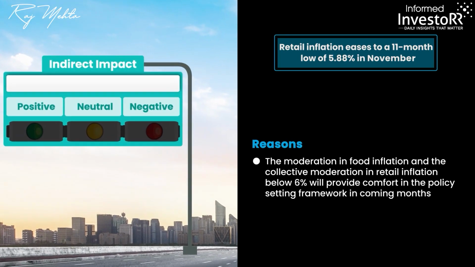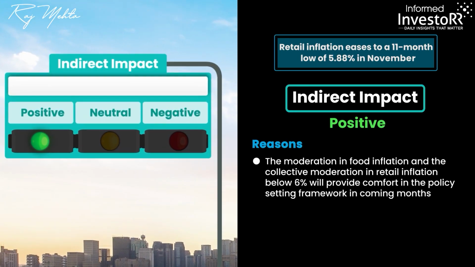While we keep our reservation on the inflation outlook, as there are several factors driving it and the core inflation still remains sticky, the moderation in food inflation and the collective moderation in the retail inflation below 6% will provide some comfort in the policy setting and the interest rate action framework in the coming months, with a view to comforting both the households as well as the corporate borrowers. This will therefore have an indirect positive impact on you.